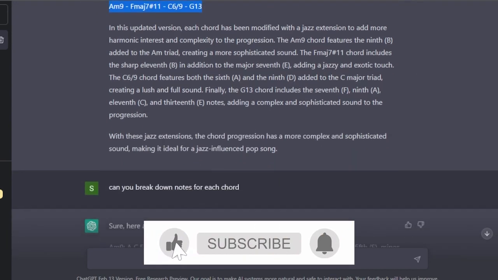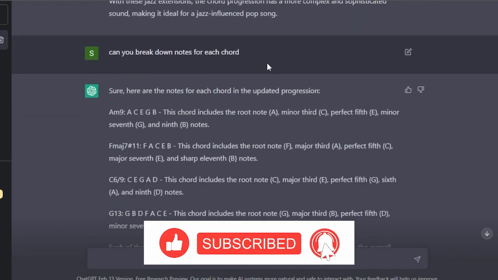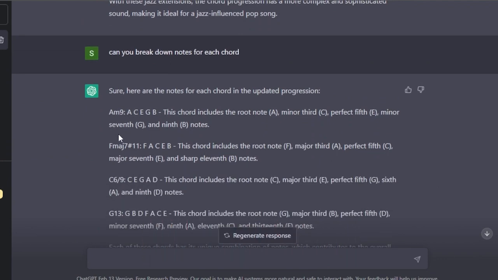Very impressive. Moving on, can you break down the notes for each chord? Now, this is what I'm talking about. This is where I actually got different notes for each chord added right here by ChatGPT. It explained everything to me. So here I have each note added. You can see we have different notes.